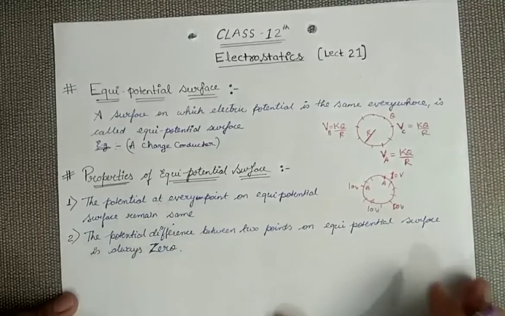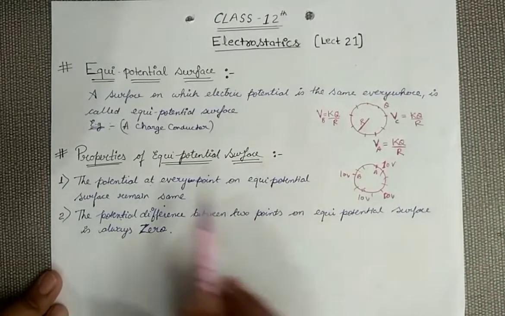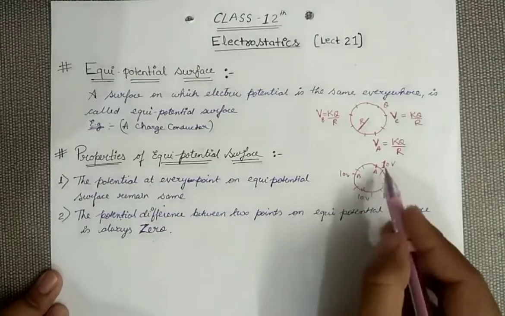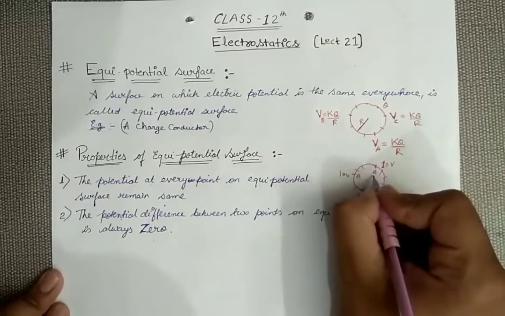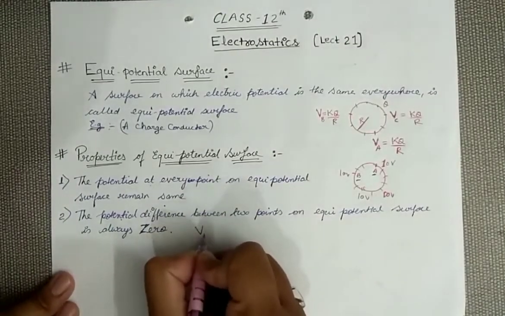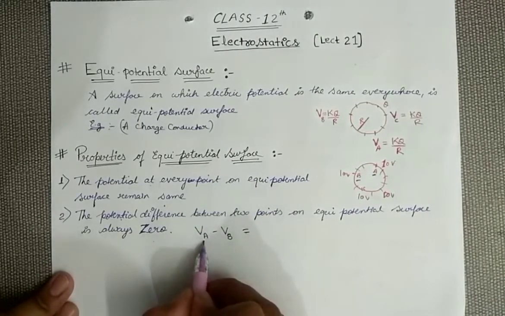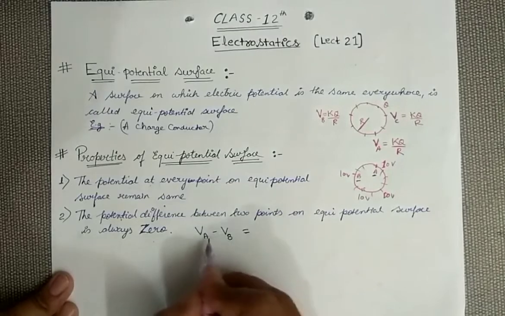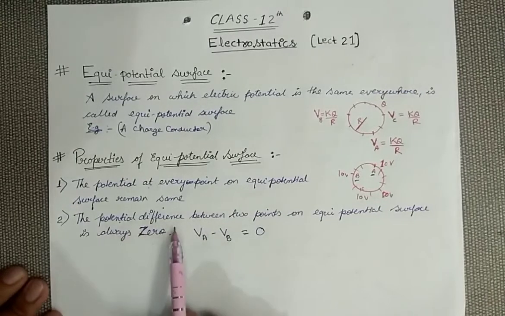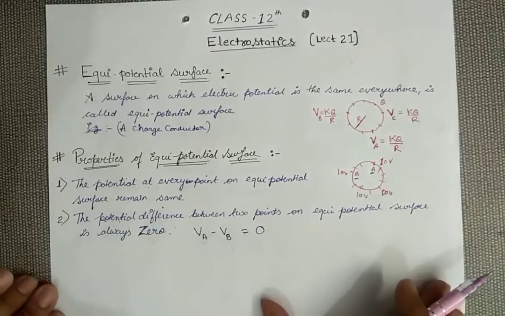I think this point will also be clear to you. I am saying that the potential difference is 0. Now see, if potential is the same everywhere, then the difference between the 2 points will be 0. Just consider 2 points on this. Let this be point A and this be point B. If I take the potential difference, that is VA minus VB, and both quantities are the same, their difference will always be 0. So remember that potential difference is always 0 because potential is the same everywhere on the surface.